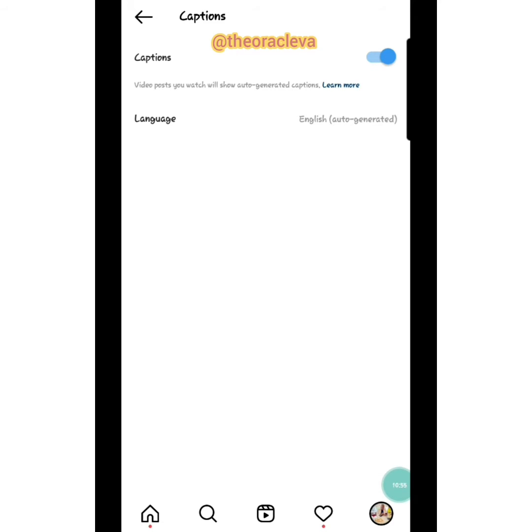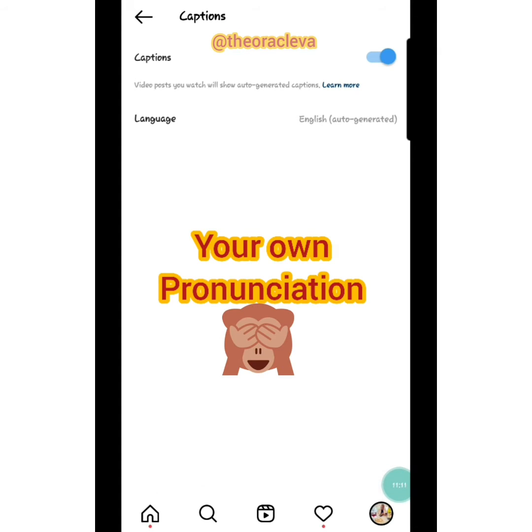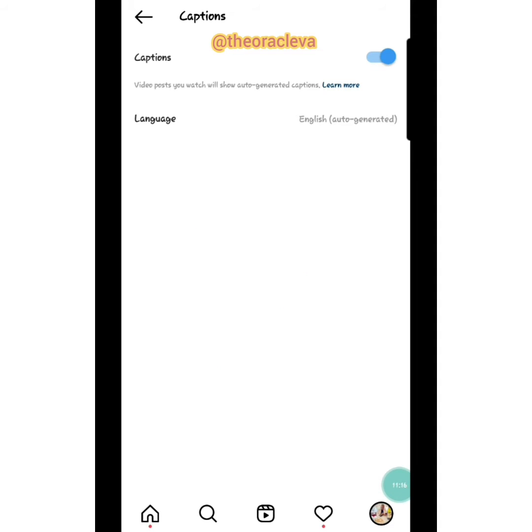Okay, so it's good. Now, the problem really is if you just read it, sometimes the words will not be correct, because they might not understand your own intonation or your language barriers to speaking that particular language. So they'll interpret it how they think it should be. And remember, it's AI, artificial intelligence. It's not that there's anybody. So the machine is just doing its best to interpret. So there could be errors. So be ready for that.